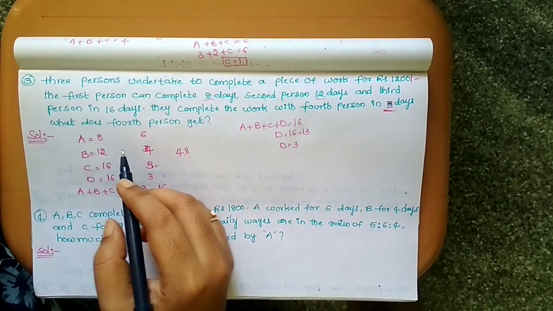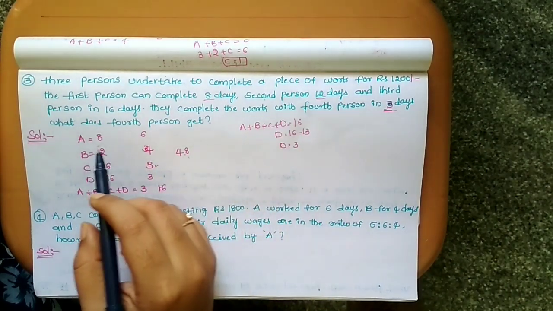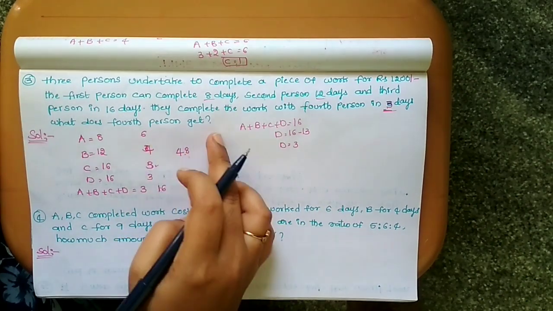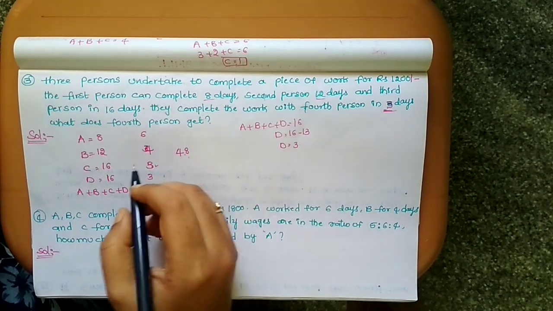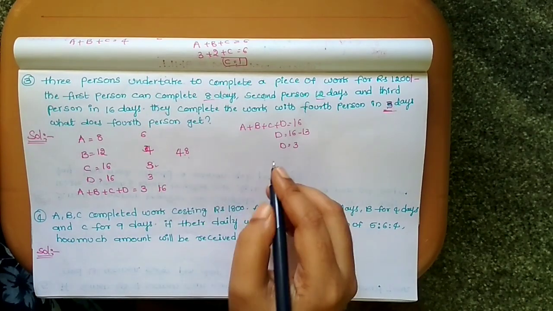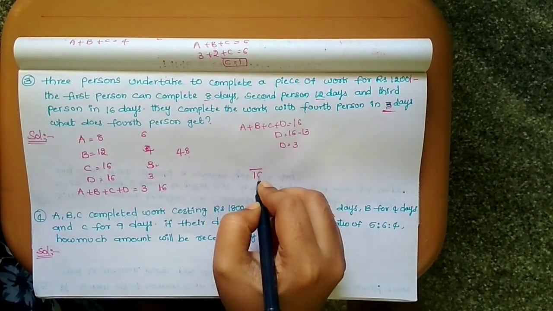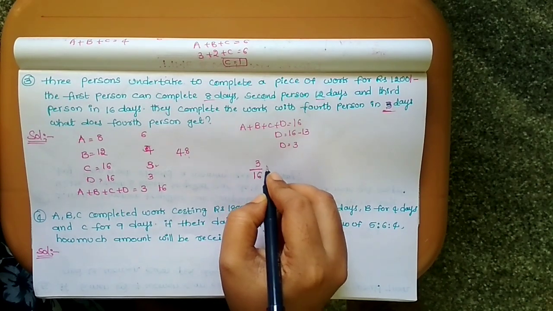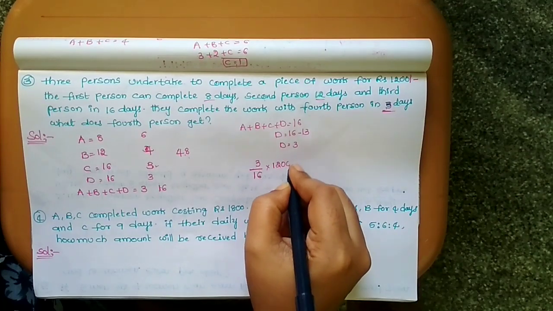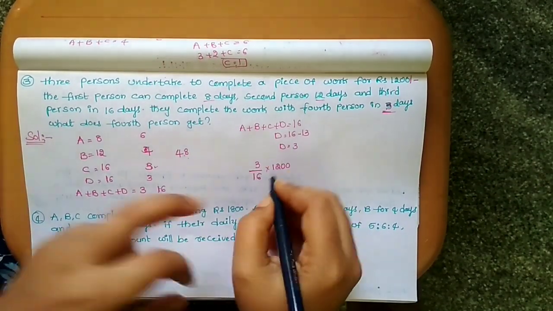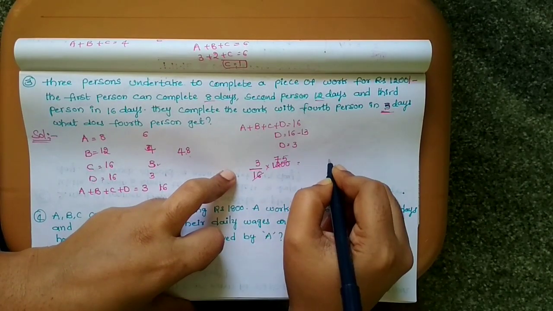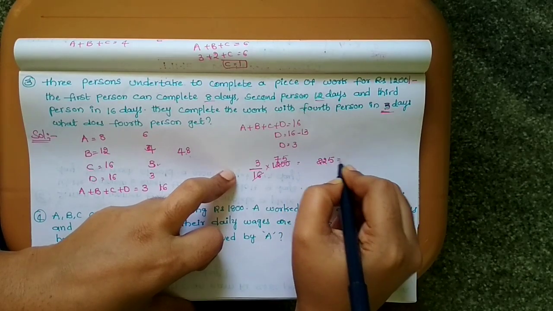But what is the question asked here? How much amount does D, the fourth person, get? So total how many parts? 6, 4, 3, 3, total 16. Out of 16, D's share is 3. Total amount is 1200. So 16 sevens, 16 fives. So 225 is the share of D.